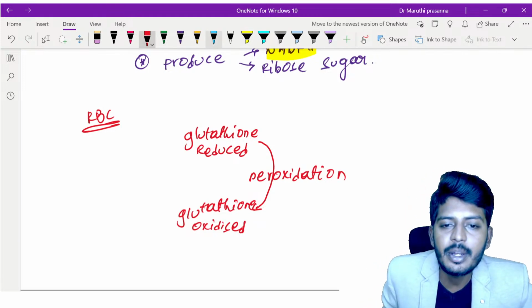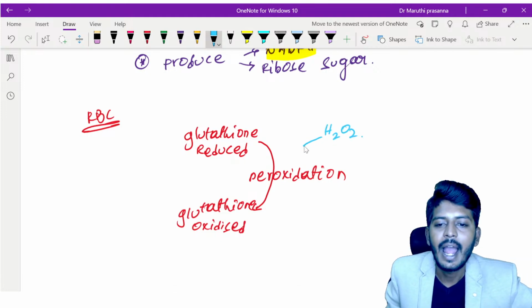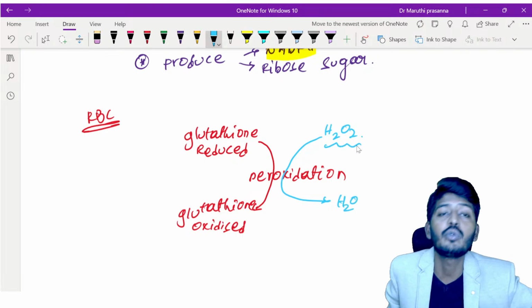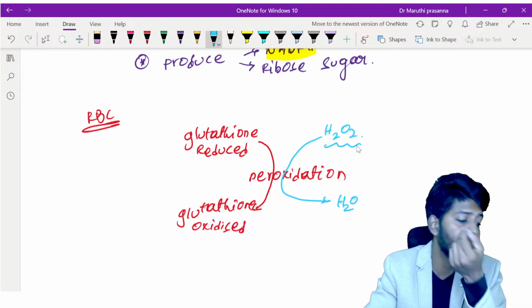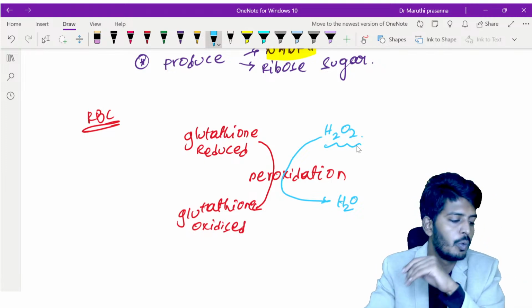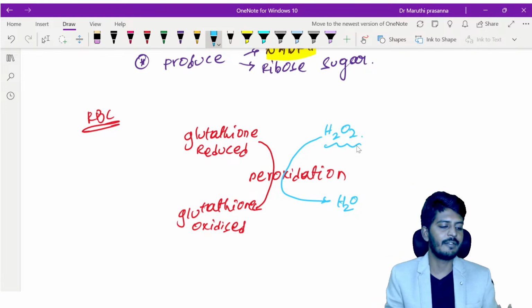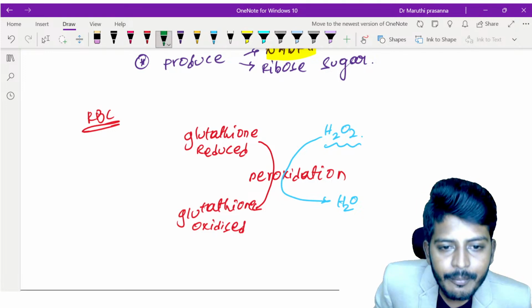While peroxidation is occurring, it takes the hydrogen peroxide and converts it into water, because hydrogen peroxide creates what? Free radicals. So basically, when glutathione undergoes peroxidation, it will remove H2O2. It will remove what? H2O2. This is a very, very important point to be remembered. Okay, it will remove the H2O2.